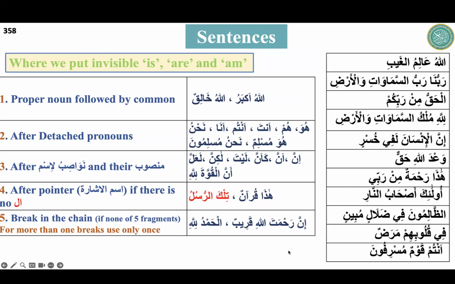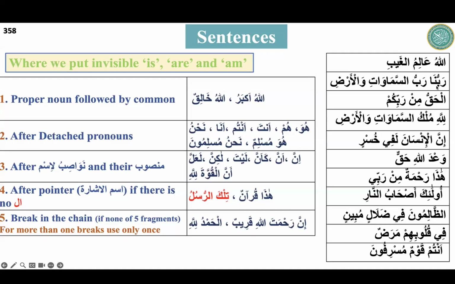Okay, let's take the last one. Brother Kabir there? No. Okay, so Sister Afia. Assalamu alaikum. Wa alaikum assalam. Can you please take this one? Rabbuna Rabbus Samawati wal Ard. Okay. Rabbuna, O our Lord.